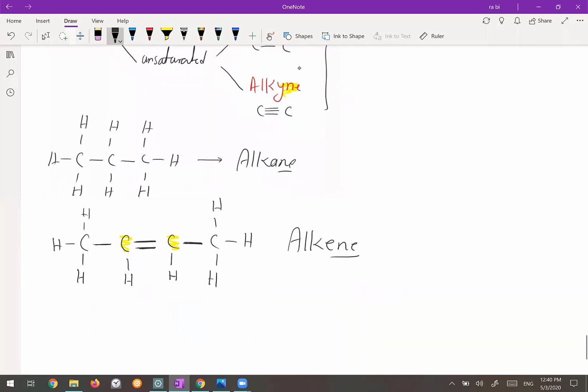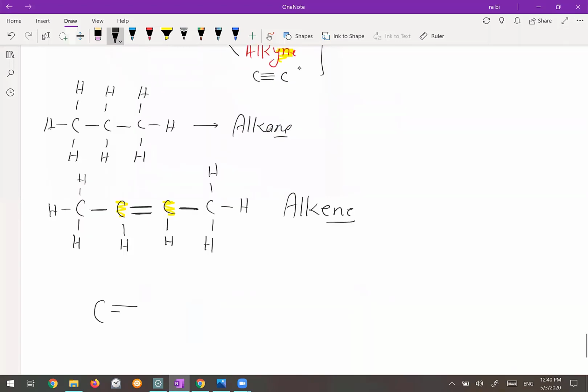And this one: carbon, triple bond, carbon, single bond, carbon. Okay, so tell me how many hydrogen I must put for this one? 3 hydrogen. Yeah, I need 3 hydrogen. It has 1, 2, 3, 4 bonds. What about this carbon in the middle? How many hydrogen does it need? It doesn't need any because it already has 4 bonds. Yeah, it doesn't need hydrogen because all of its 4 electrons are participating in the chemical bond, in the covalent bonding.